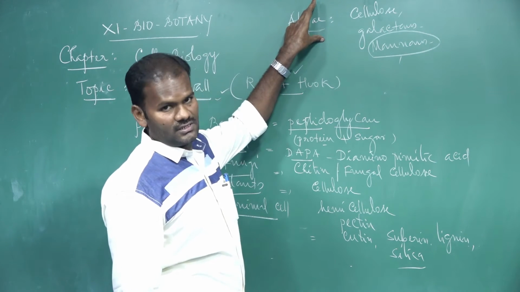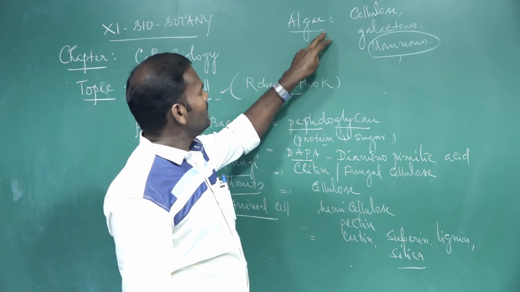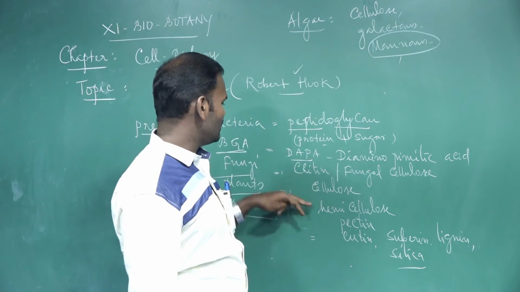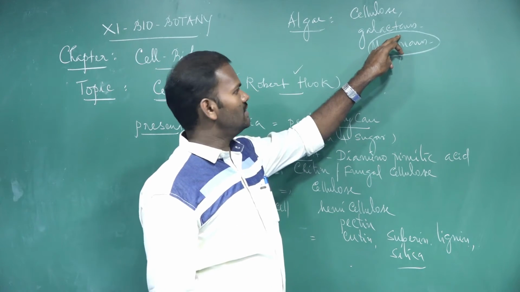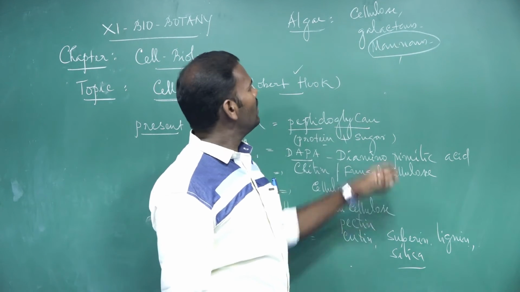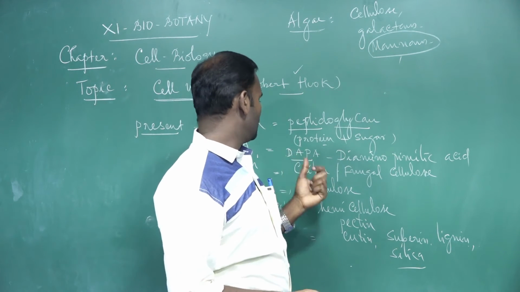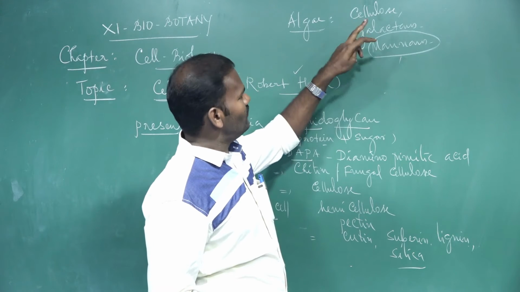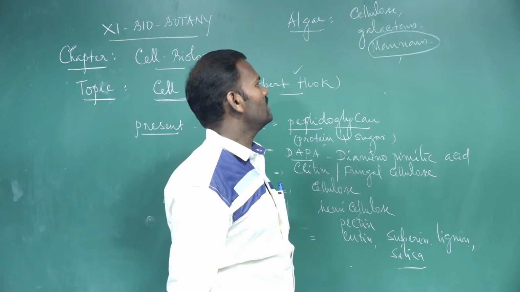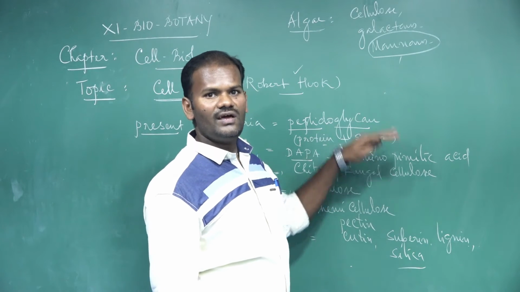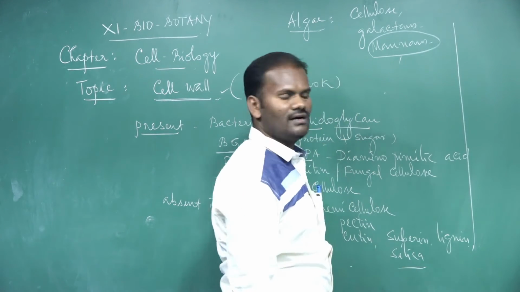Algae also manufacture carbohydrates due to the presence of the green pigment chlorophyll. Here also the cell wall has galactans and mannans, but cellulose is the primary component, as in plant cells. Fungal cell walls have chitin and fungal cellulose. These are the various chemical compositions of the cell wall in various organisms.